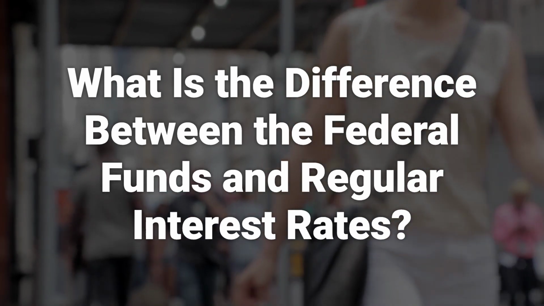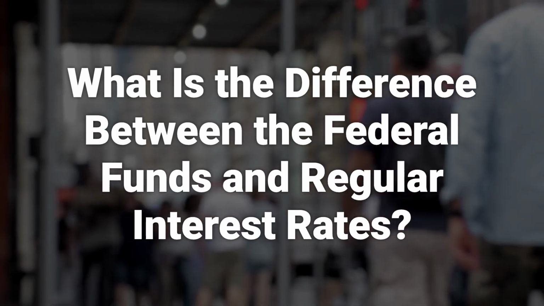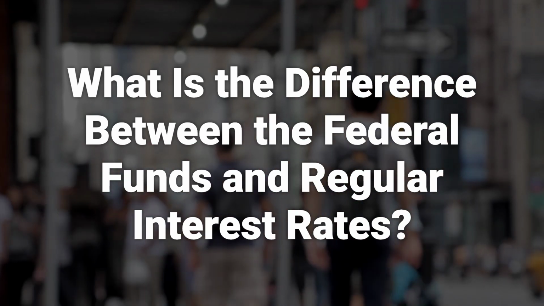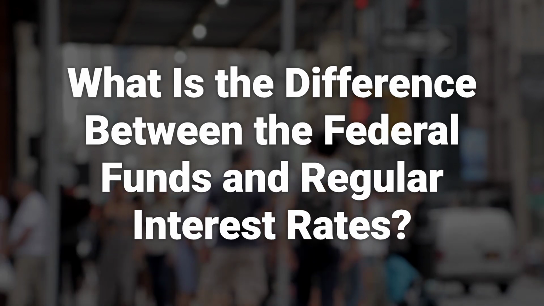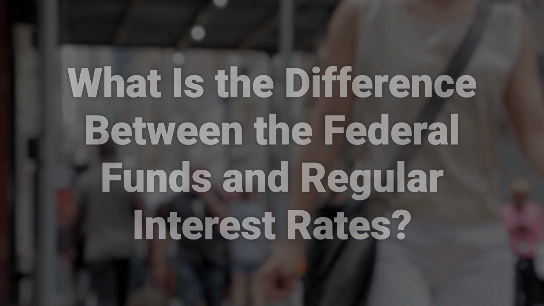The main difference lies in the fact that the federal funds rate is specifically the rate at which banks lend to each other overnight. This indirectly impacts short-term interest rates for consumers and businesses. Stock markets are also highly sensitive to changes in these rates.